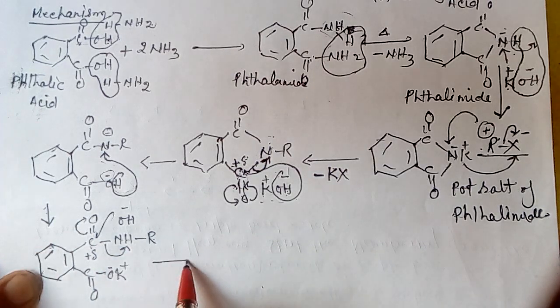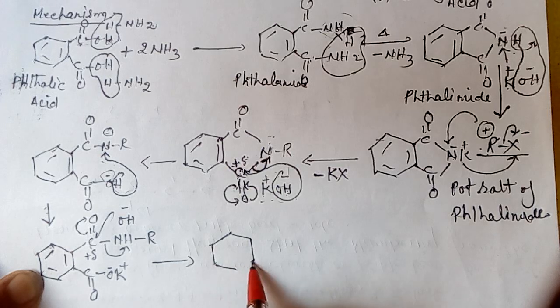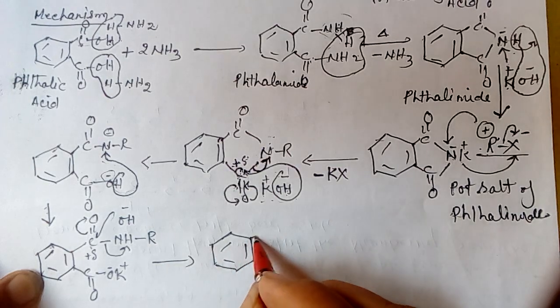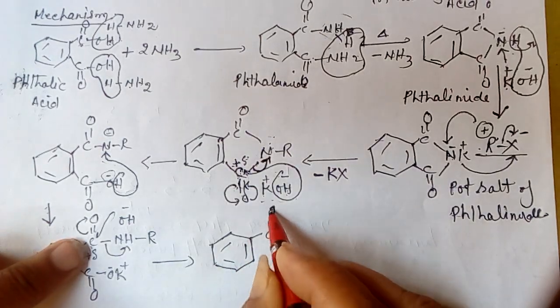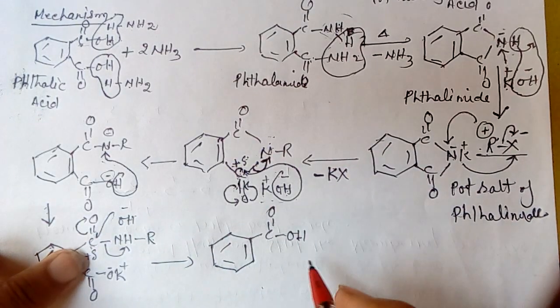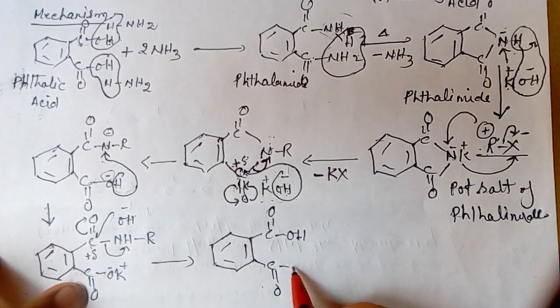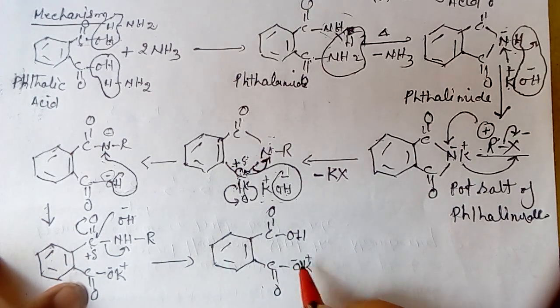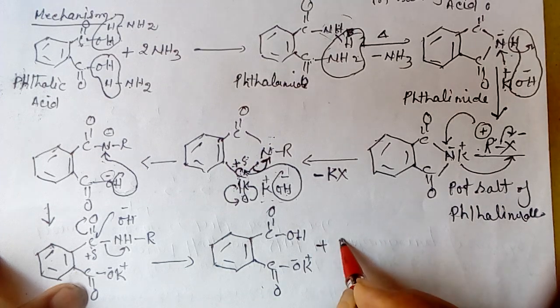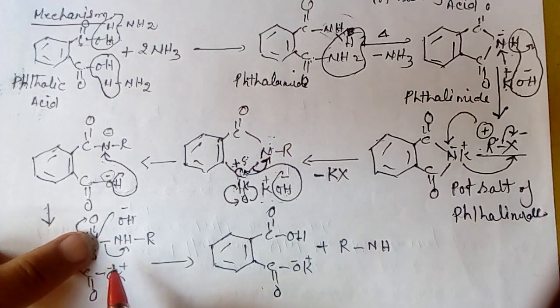Now the next product is C double bond O, and this OH attacks this carbon, and this C double bond O, positive and negative, and R and H, and it gets a negative charge.